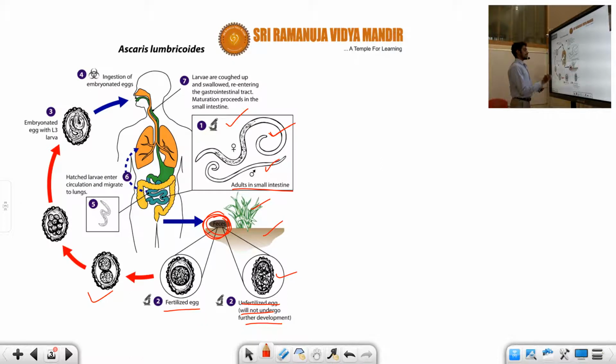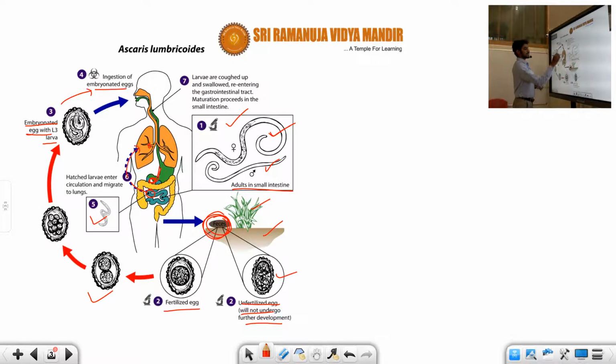Once the association is made, it is converted into the embryonated egg. This embryonated egg develops further; you can see the embryonated egg with the L3 larva. L3 means the juvenile third larval stage, and it is directly ingested by human beings. And further, what changes will happen here, you can see the fifth one: it will attach to the small intestine, and from the small intestine it passes to the hepatic renal vein, and it again passes into the lungs region.